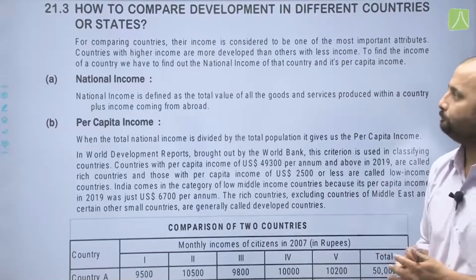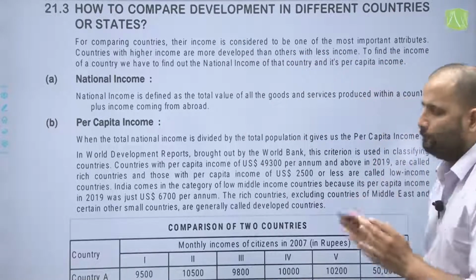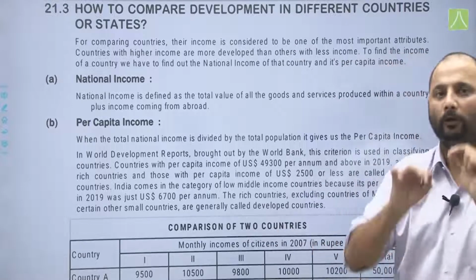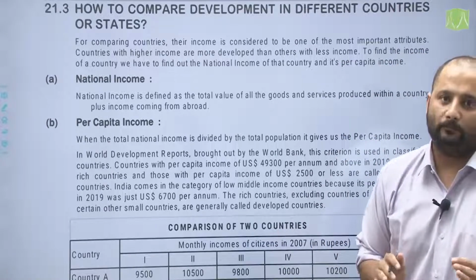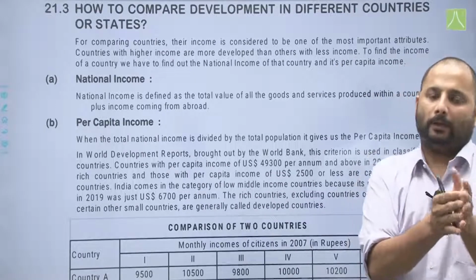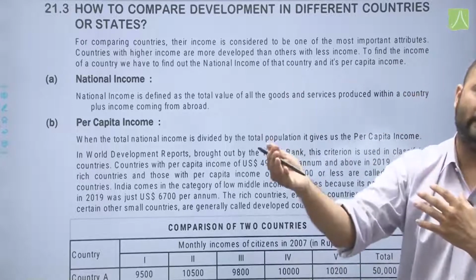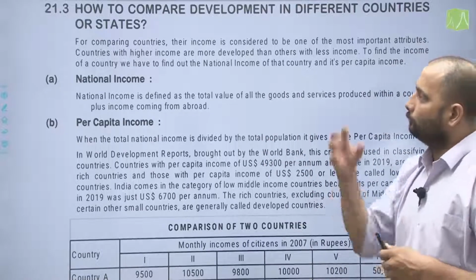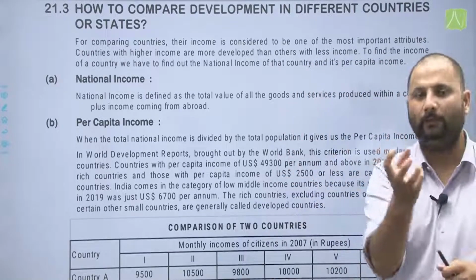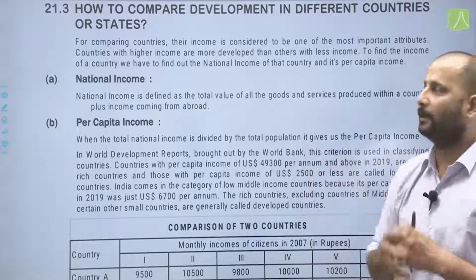So, here also when we have to compare development aspects of different countries or states, how do we compare that? For comparing countries, their income is considered to be one of the most important attributes. That is, income is taken as the most important attribute when we compare any country. Now, we will see further how this classification is taken by the World Bank and the Human Development Index that is prepared. They both use income as one of the criteria. World Bank uses only the income criterion and the Human Development Index also uses other criteria as well.